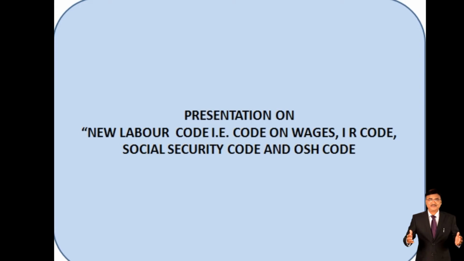What is their impact, and the benefit and versus for the employee, laborer as well as the principals and the employer? So in this we will cover all 4 labor codes: the code on wages, code on industrial relations, code on social security, and code on occupational safety and health.